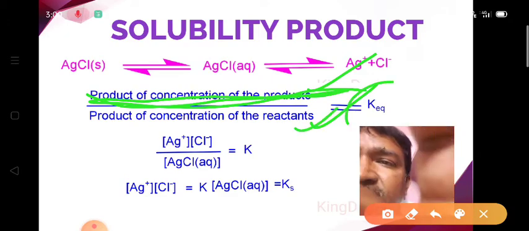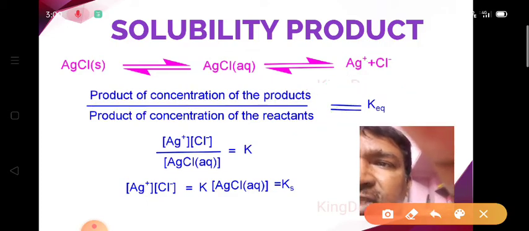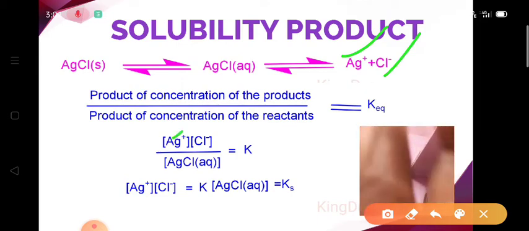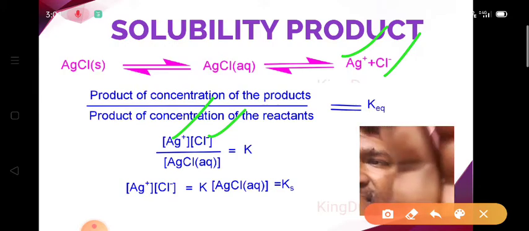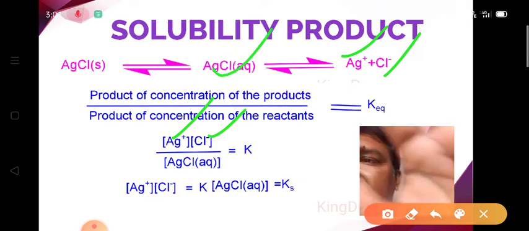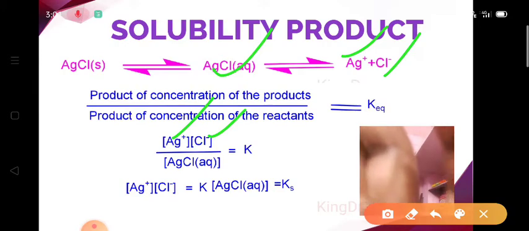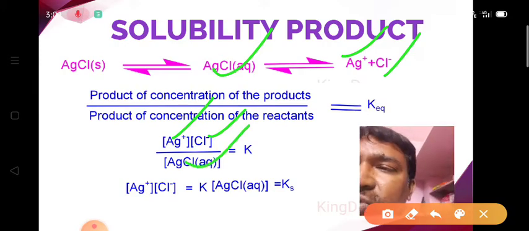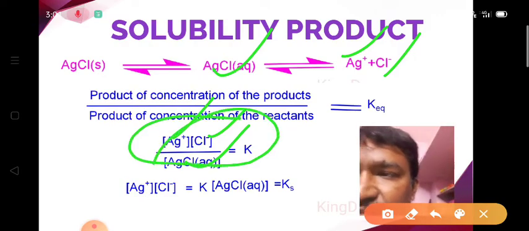Here the products are silver ion and chloride ion, so we take the silver ion concentration and chloride ion concentration. The reactant is the silver chloride dissolved in the solution, so we take the concentration of AgCl in aqueous solution. Like that we write the equilibrium constant for this equilibrium.